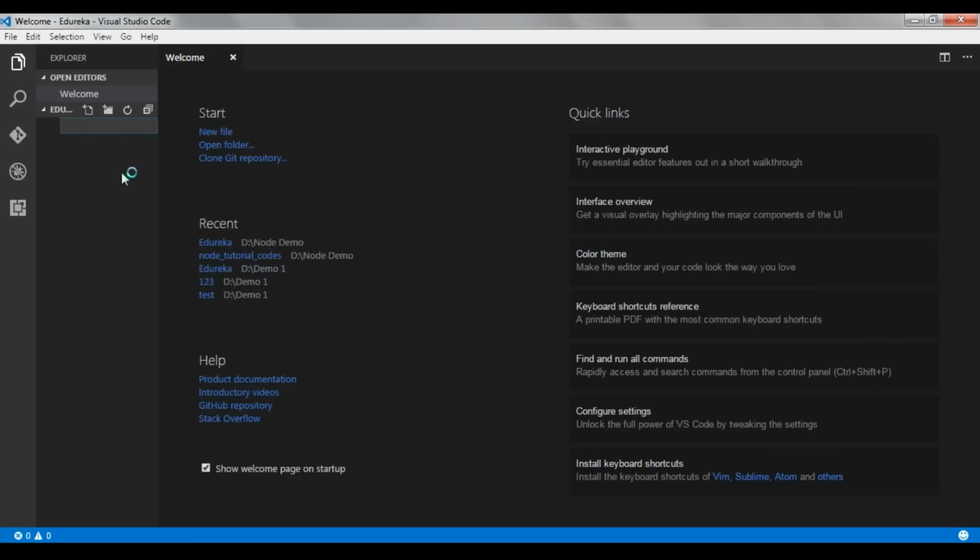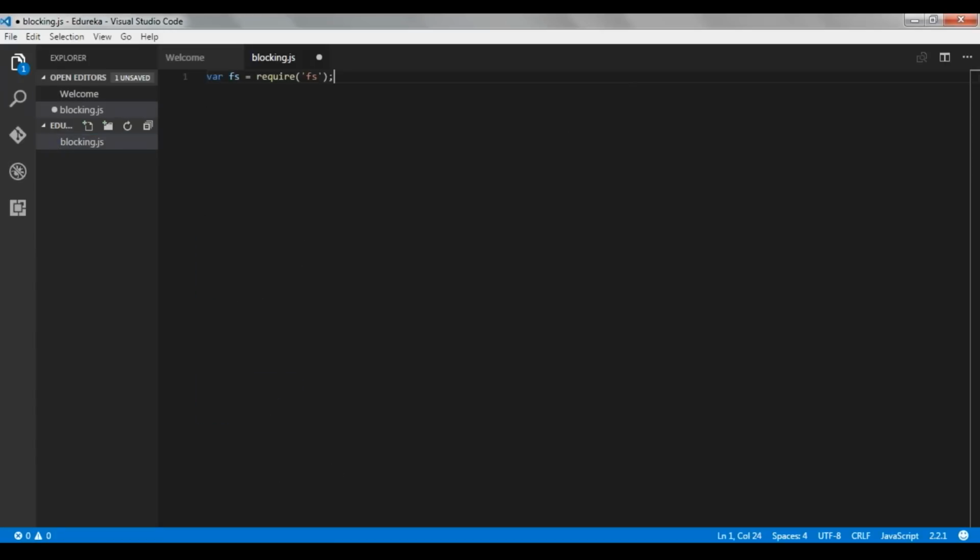We'll create a new file with the name of blocking.js. Now we have imported the file system module so that we can use it in our program. Now we'll create another variable, that is data.